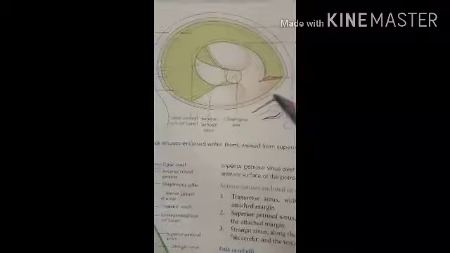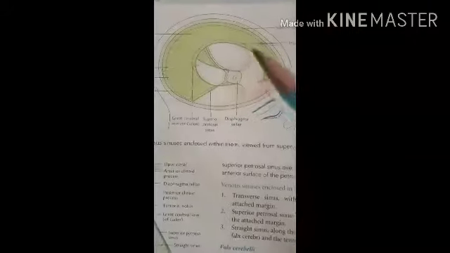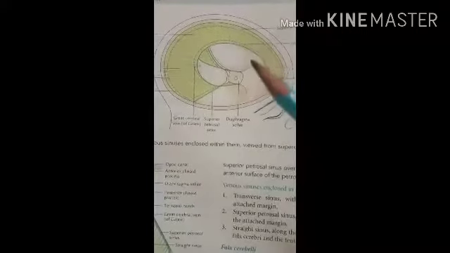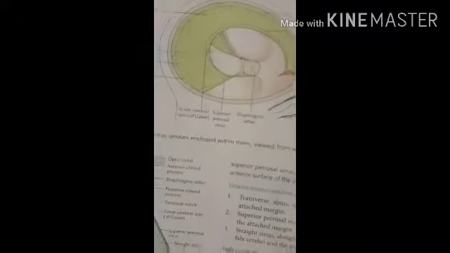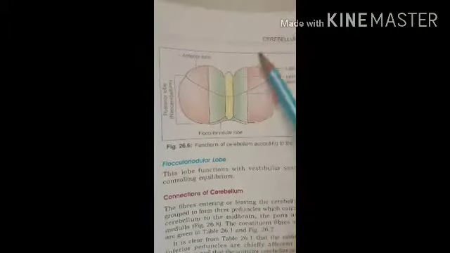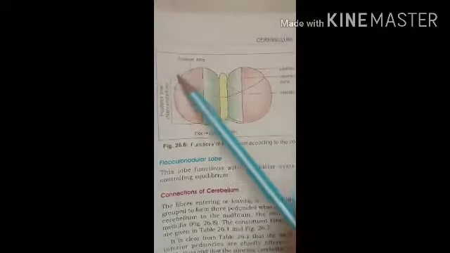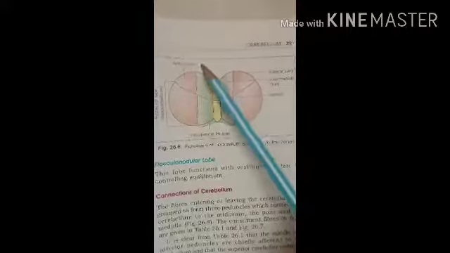So falx cerebelli, it is a small sickle-shaped fold which intervenes posteriorly between the two halves of the cerebellum, or this double fold of the dura mater that should be present between the two halves of the cerebellum. So for this we have to see again another diagram, so you will get a clear idea about it. So here in this diagram you can see that is the two halves of the cerebellum, and this fold is present between the two parts of the cerebellar hemisphere in this way.